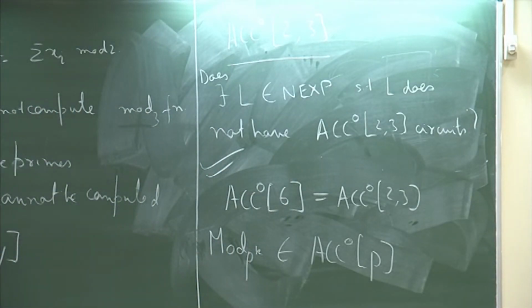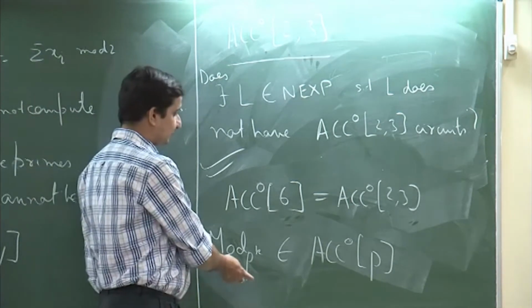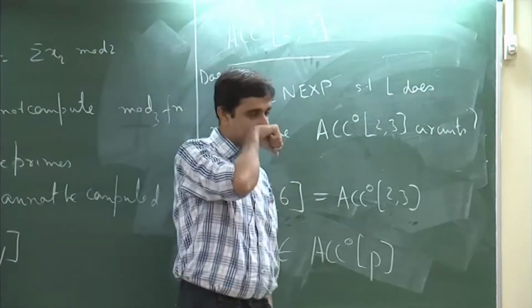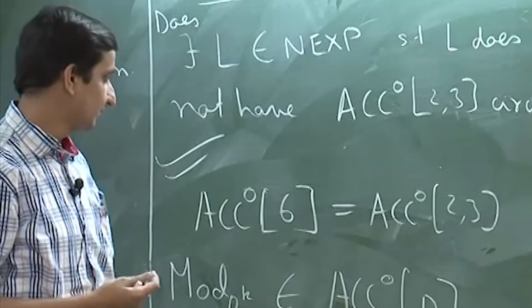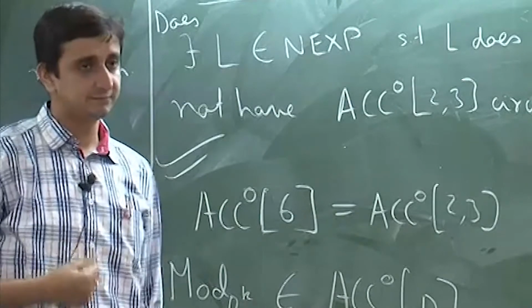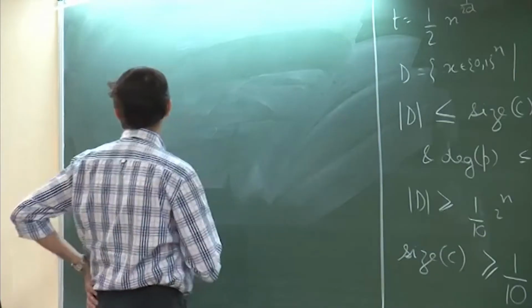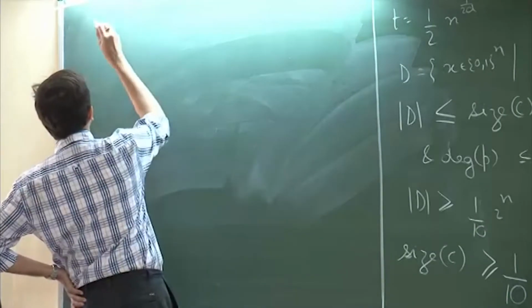This is a more general thing to show, and once you show this, then you can easily show that 12, 18, all these things are possible, because 12 is nothing but 2 square and 3. So, let us look at communication complexity.